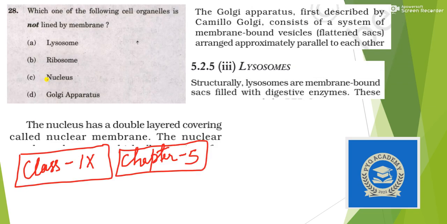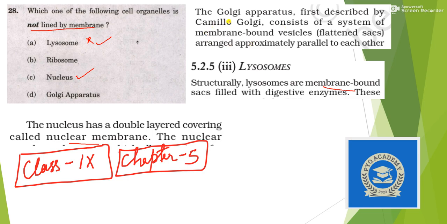Next question. Which one of the following cell organelles is not lined by membrane? Let's come to the first, lysosome. In NCERT you can find that lysosomes are membrane bounded, so this is not our answer. Then the nucleus. You know that the nucleus has a double layer covering called nuclear membrane, so it is also lined by membrane.